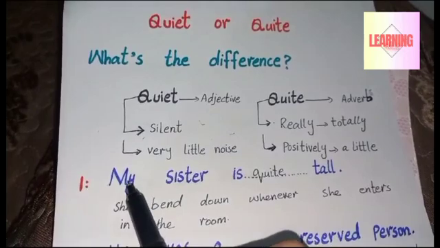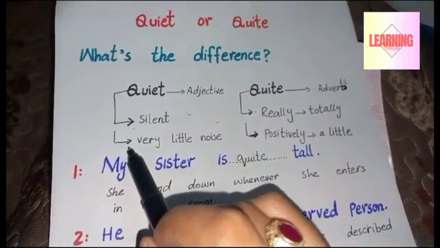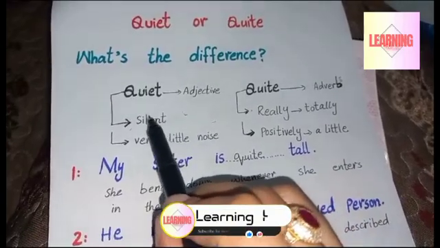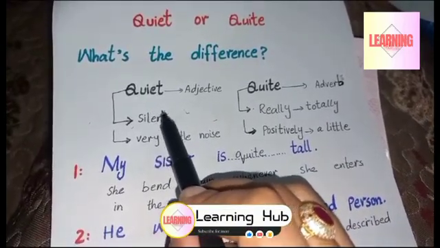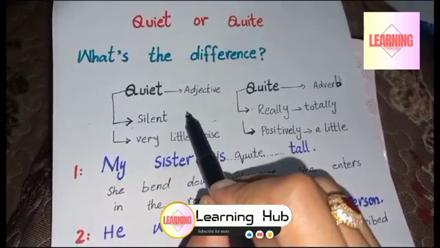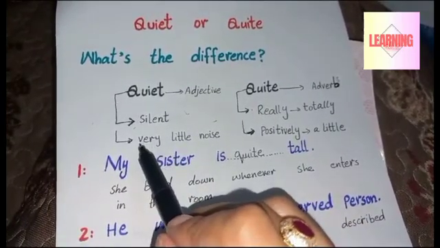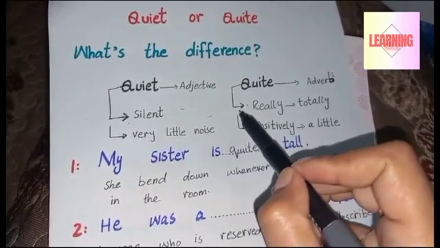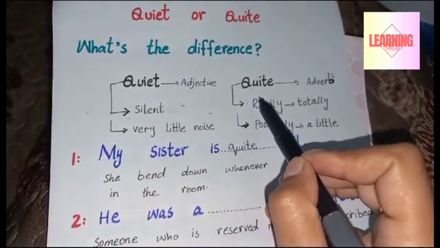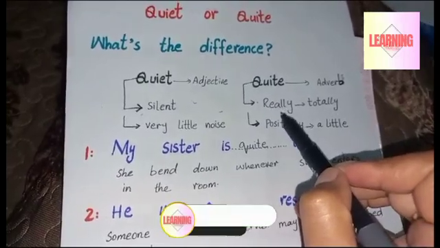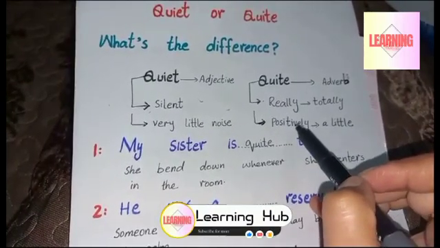Today we are going to learn the difference between quiet and quite. What's the difference? The word quiet is used as an adjective. It means silent or very little noise. And the word quite is used as an adverb. It means really, totally, positively.